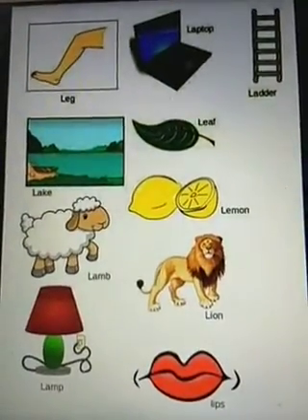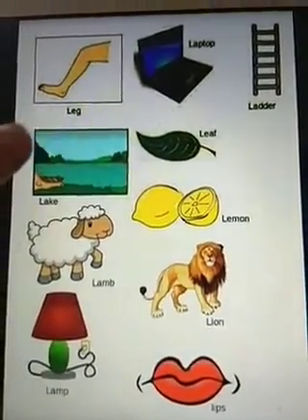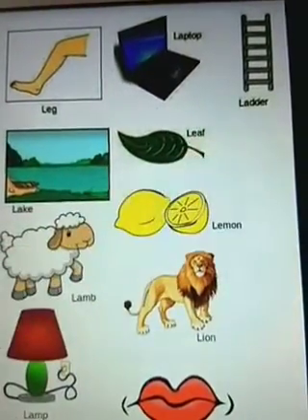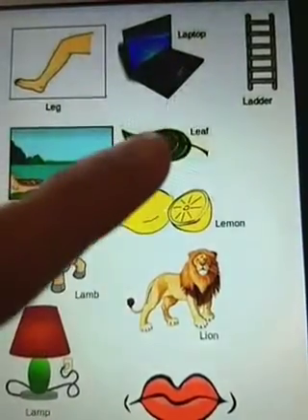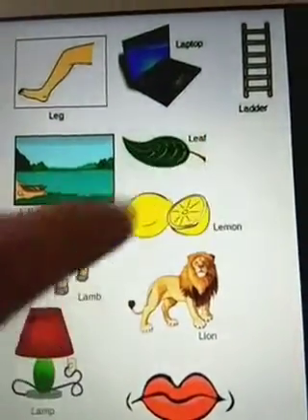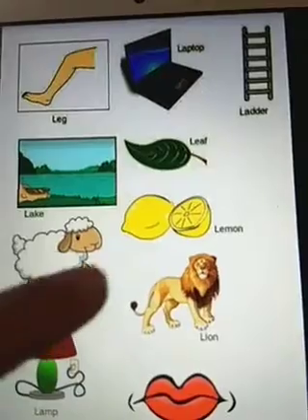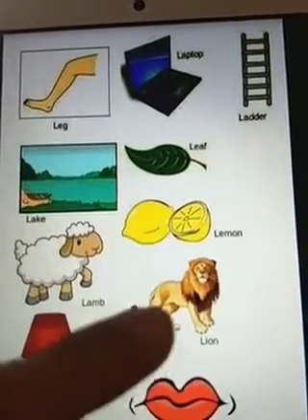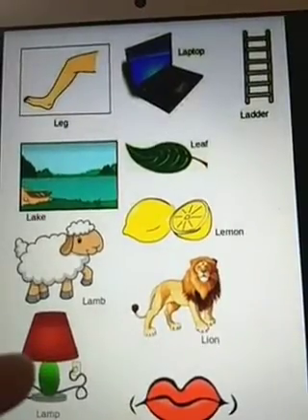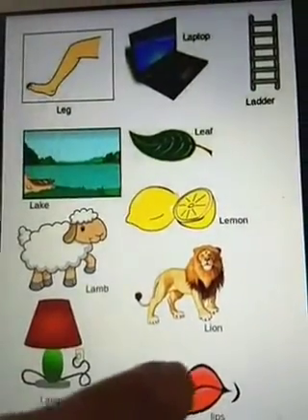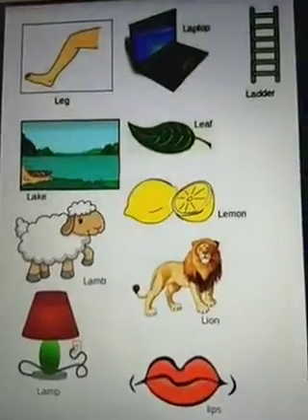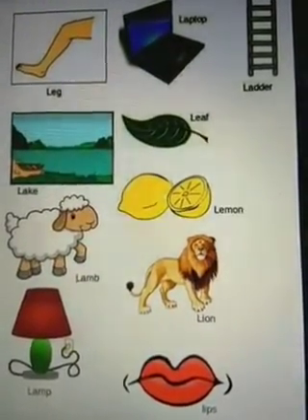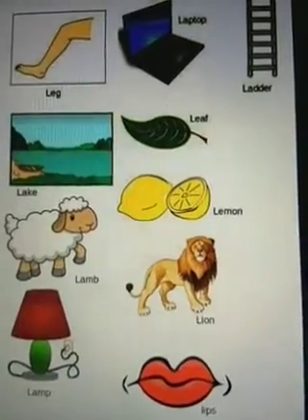Yes, so here we had a few more pictures. We'll go through just once again. Leg. Laptop, ladder, lake, leaf, and if there are many, they are called leaves. Lamb, lemon, lion, lamp, lips. So these are all pictures of objects that begin with the sound L, the letter L.